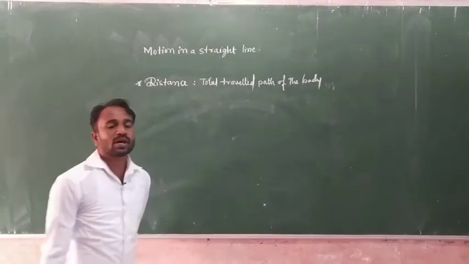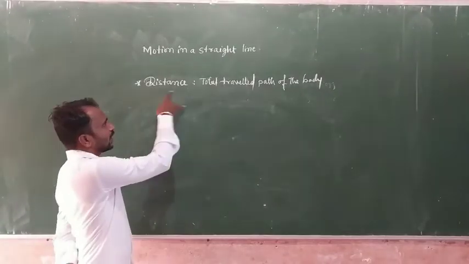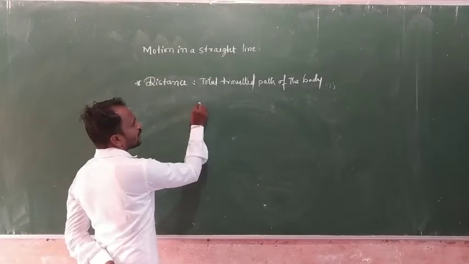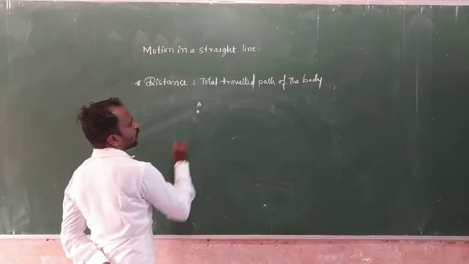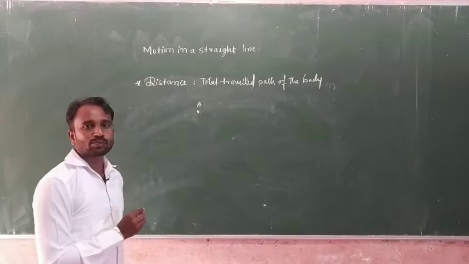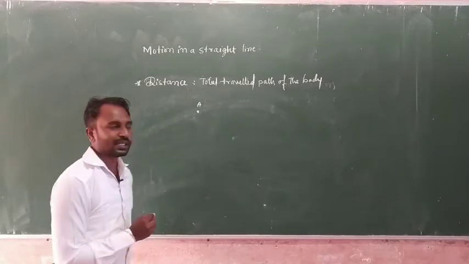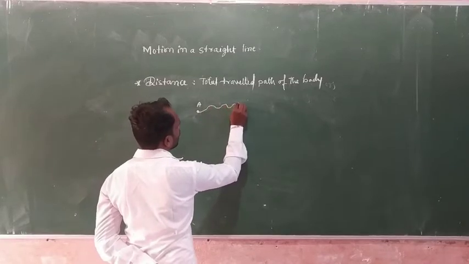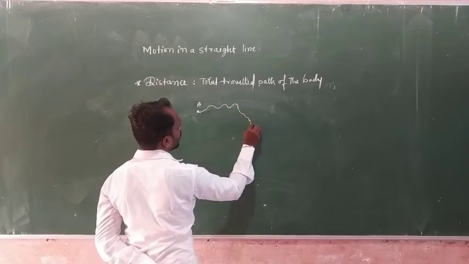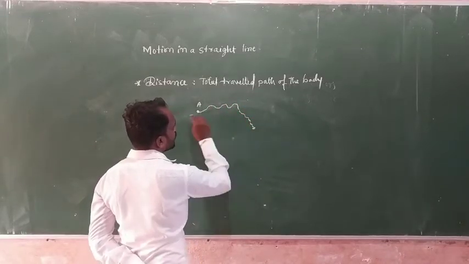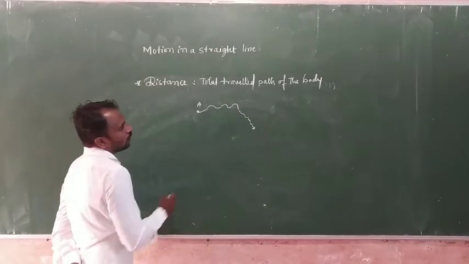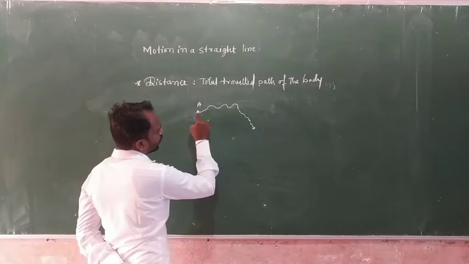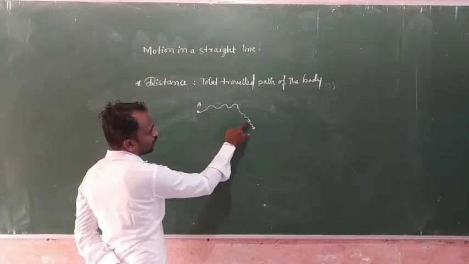Total traveled path of a body we consider a distance. For example, here A is a position of an object. The object changes its position with respect to time and surrounding, which means the object travels a particular distance. Here we want to find out the total traveling path.